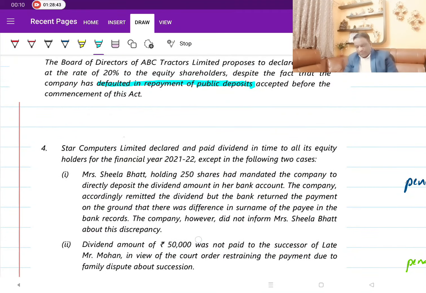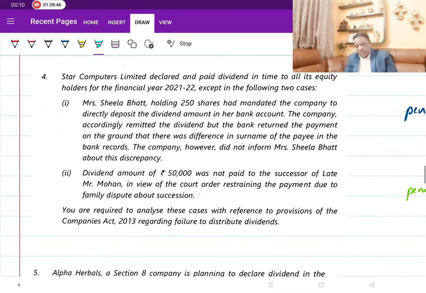Then, next one. Star Computers Limited declared and paid dividends in time to all its equity holders for the financial year 21-22, except in the following 2 cases. They made the payment to everyone except these 2. Now, what are the 2 conditions? Let's see. Here, Sheila Bhatt, holding 250 shares, had mandated the company to directly deposit the dividend in her bank account. So she has ordered the company that whatever dividend she is supposed to receive, that money is to be credited to this bank account.